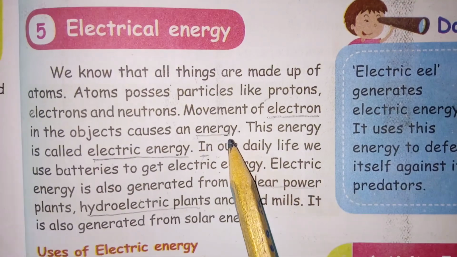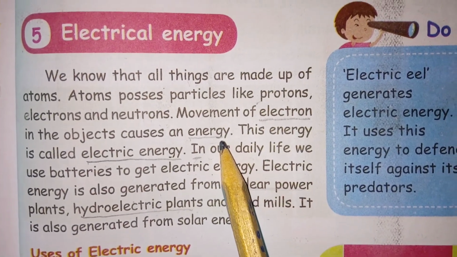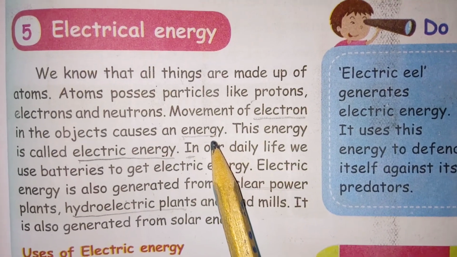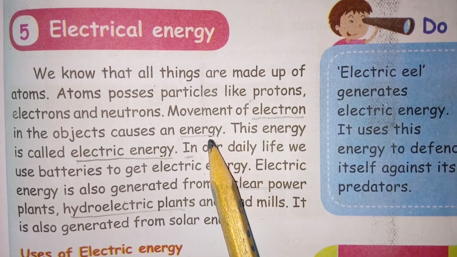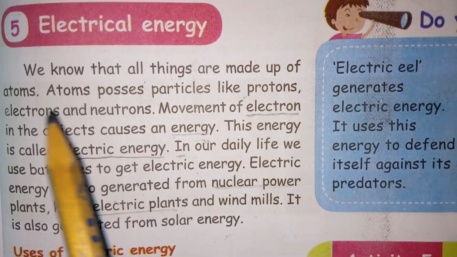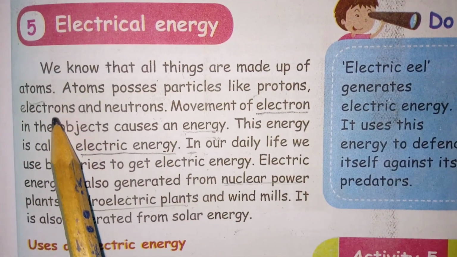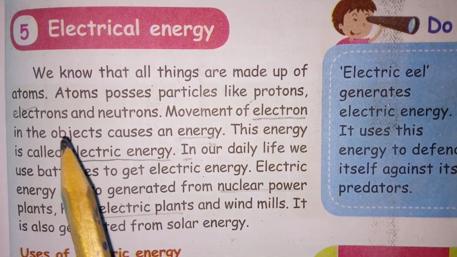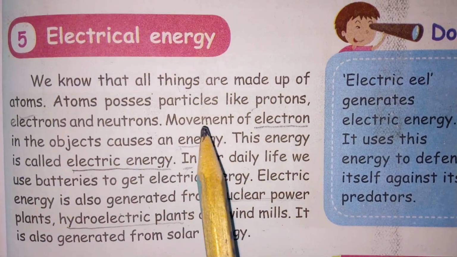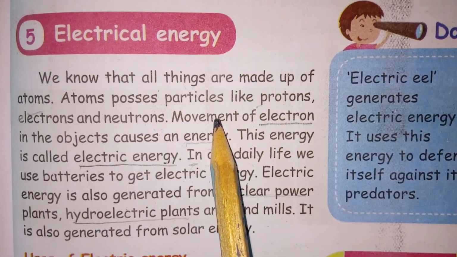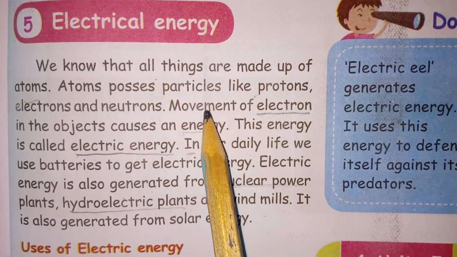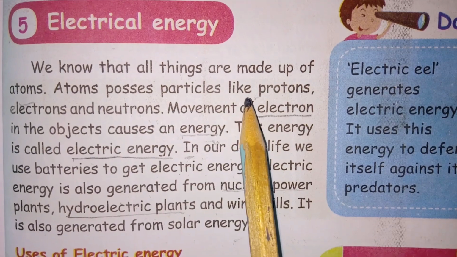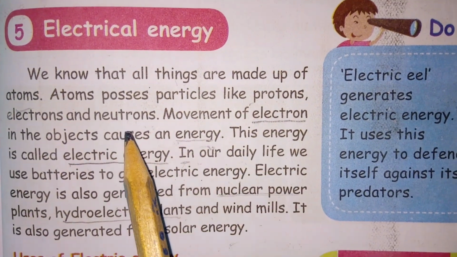See children, what is given here. There are different types of things we are using in our daily life. Everything is made up of the smallest particles. The smallest particles are called atoms. Then atoms combine to form molecules. Even that atom possesses some minute particles. Atom is the smallest particle, but still some minute particles are present in the atom. What are the particles? Protons, electrons and neutrons.